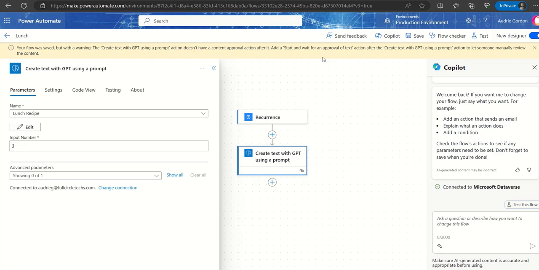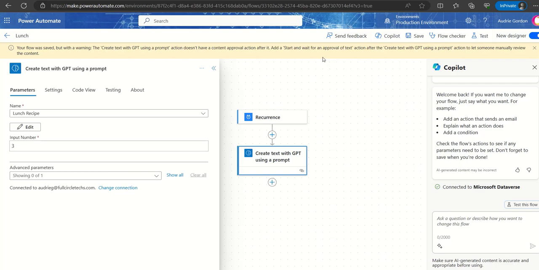But this warning will still appear to let you know that you need to keep in mind that a human in the loop is a best practice anytime you're talking about generative AI. And this is because the answers are not always correct. There can be unexpected bias and hallucinations involved. And so having a human in the loop is a best practice.